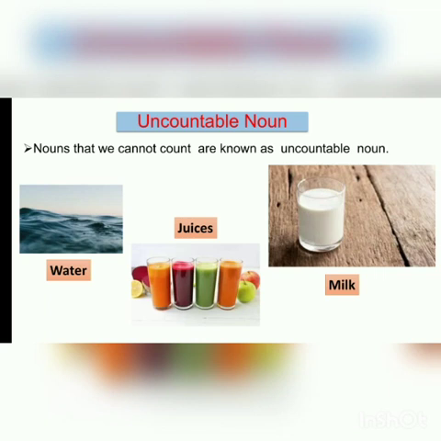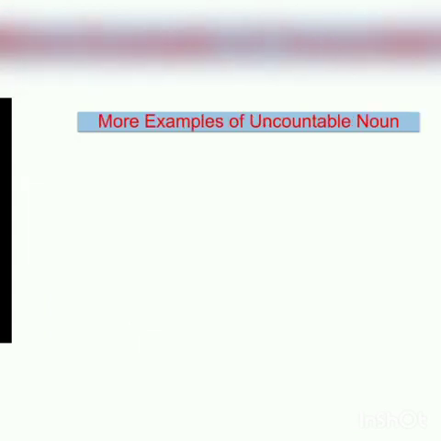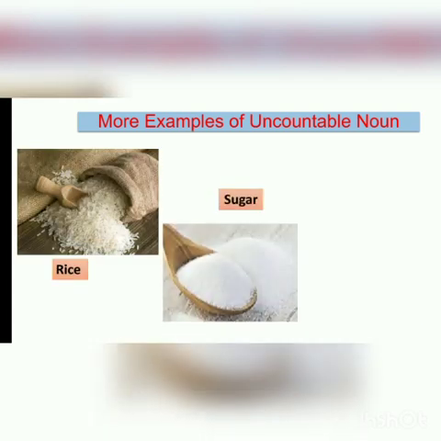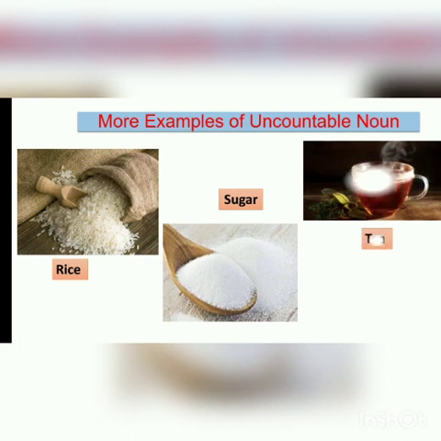Remember, students, uncountable nouns are not measured in numbers. Some more examples of uncountable noun such as rice, sugar, tea.